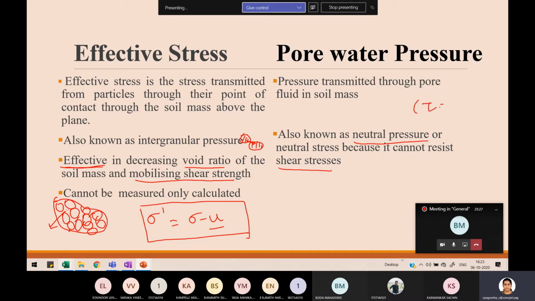So tau is equal to 0 for any liquid. So that is why your pore water pressure is called neutral pressure, because it will not take any shear stress.